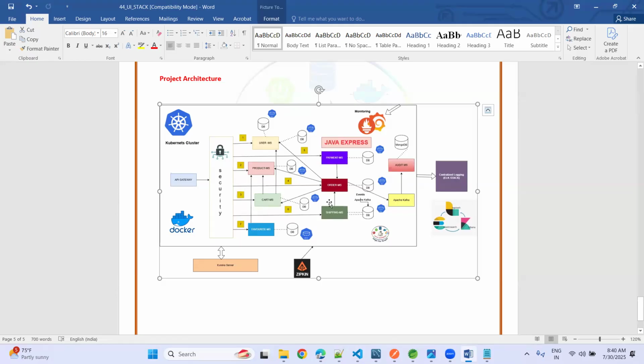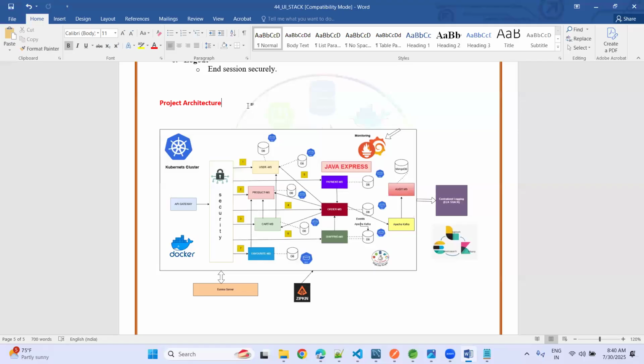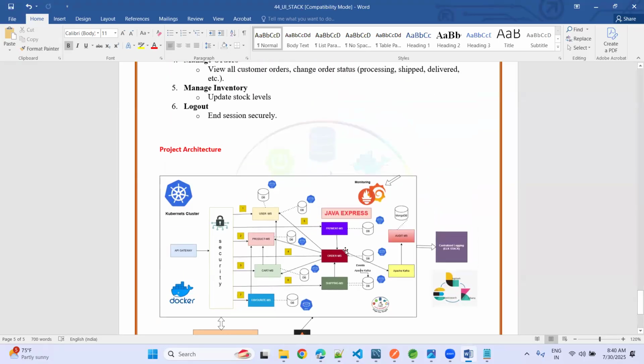If you run all services properly in the backend, like audit, Apache, Kafka, Kubernetes, everything you can do in the backend. Whoever knows the backend is able to run the application from their end as well. For a UI developer, you need not worry about how to run the application, though if you know, that is sufficient. Why? Because a UI developer mainly focuses on whether your API is working or not, whether your API is giving a response or not. That's it. If any issues happen, the backend developer is responsible for verifying what the issue is. If you are a full stack developer, it means you need to take care of front end and backend. That is how it works in real time, guys.